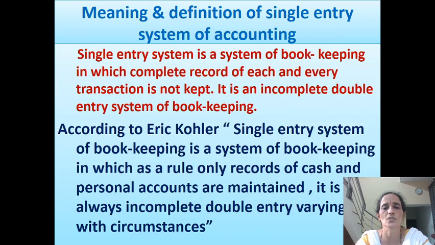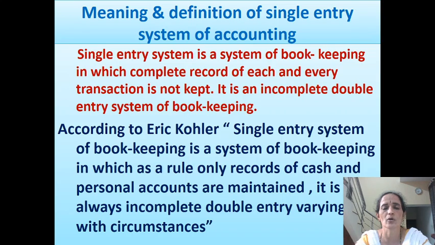Under this system, the trader maintains just a cash book and ledger containing the personal accounts of debtors and creditors. All other accounts are not kept. All real accounts and all nominal accounts are not kept. So it is not possible to prepare a trial balance, a profit and loss account or a balance sheet.